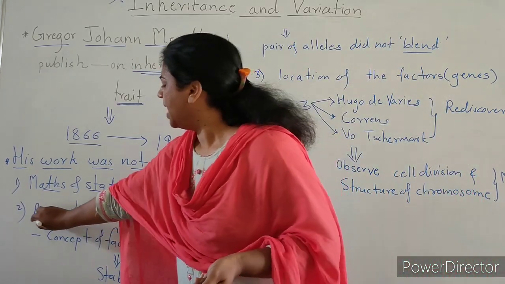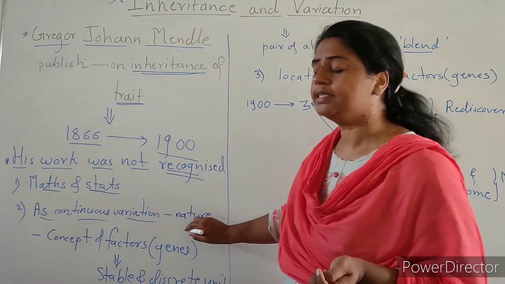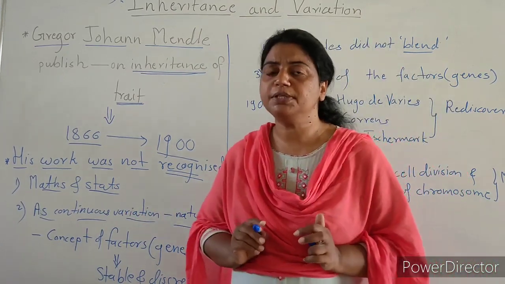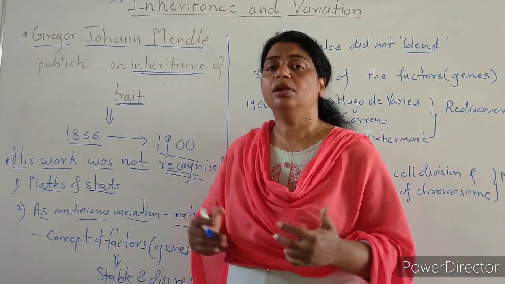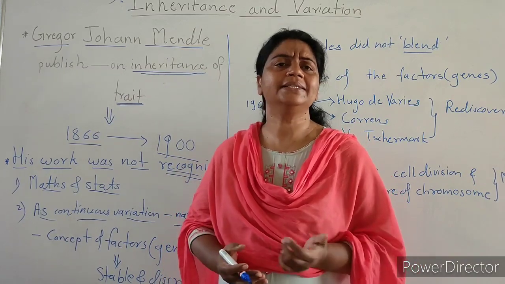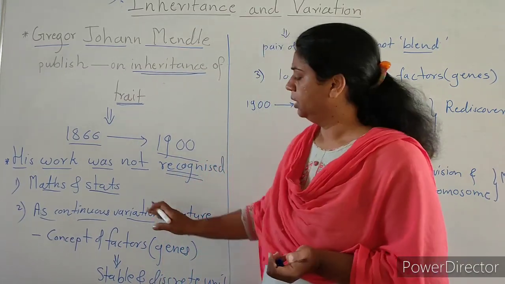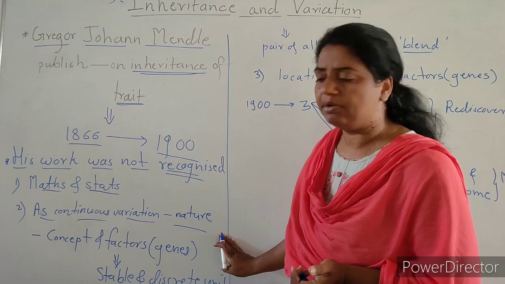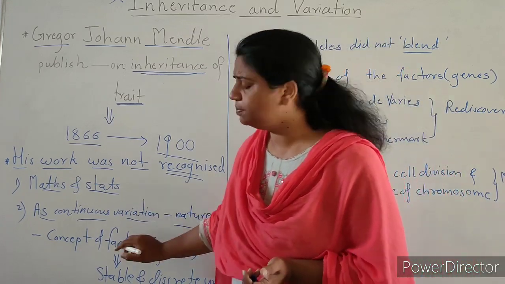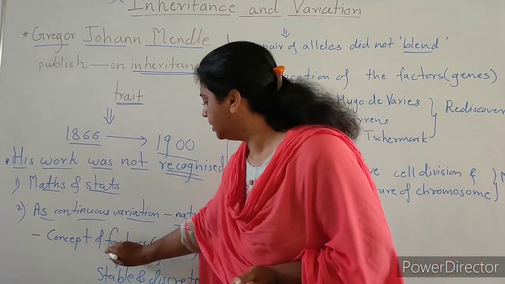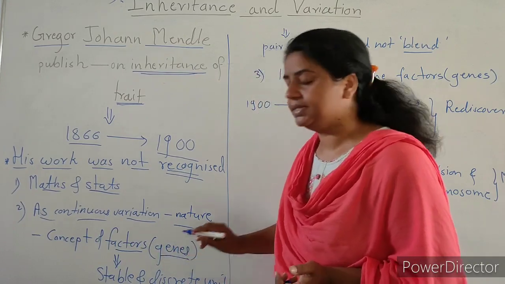Another thing: continuous variation takes place in nature. Variation means changes; there are continuous changes in the environment. And Mendel's concept was factors, or genes.